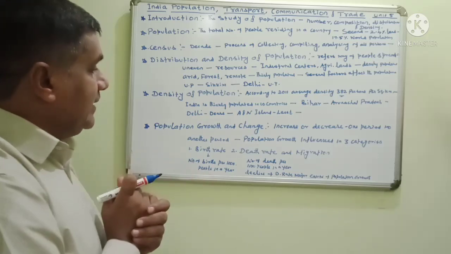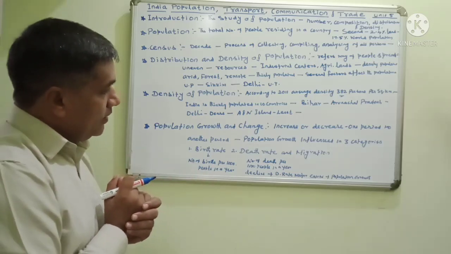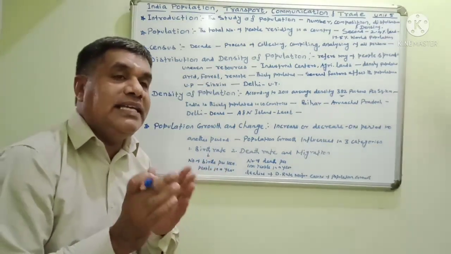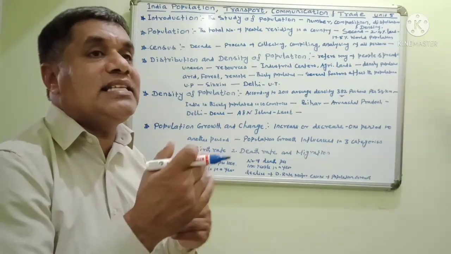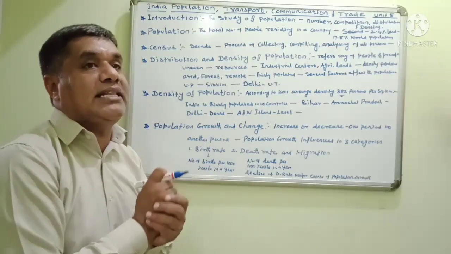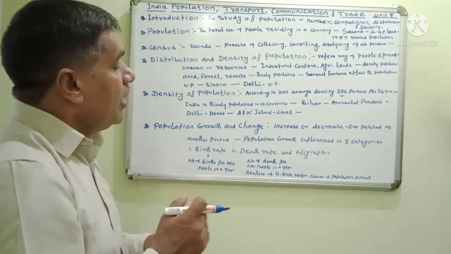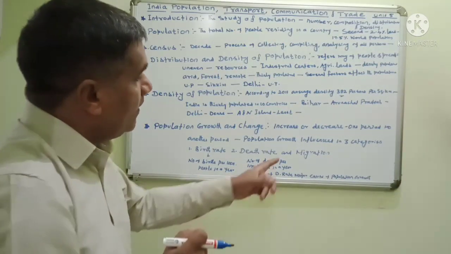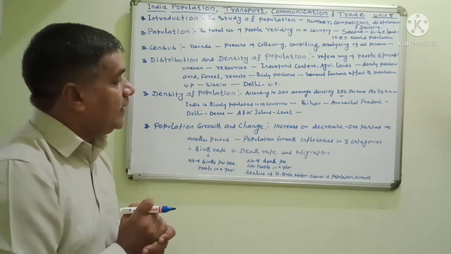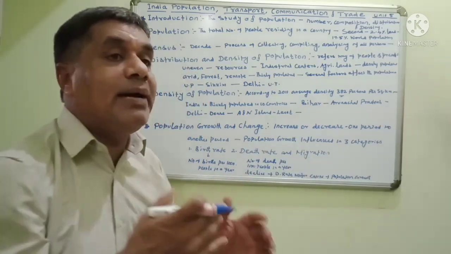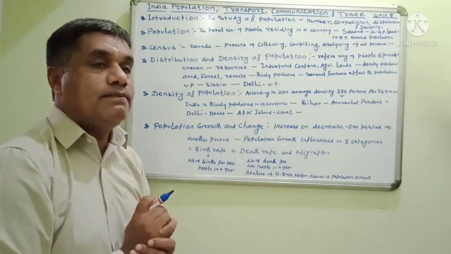And migration: some people live in one area for some years and then migrate from one place to another, according to the resources and availability, so the people migrate from one place to another.